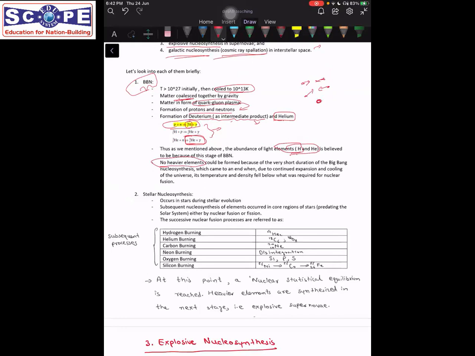Because matter was coalescing. So because of this accretion, or this coalesced matter, other elements could have been formed. But why were they not formed? Because of the very short duration of this nucleosynthesis. We talked about this happening in less than 100 seconds or something. So this was too short a duration for the temperature to cool down to a limit at which other elements could be formed. Okay, so heavier elements could not be formed, and hydrogen and helium were formed.